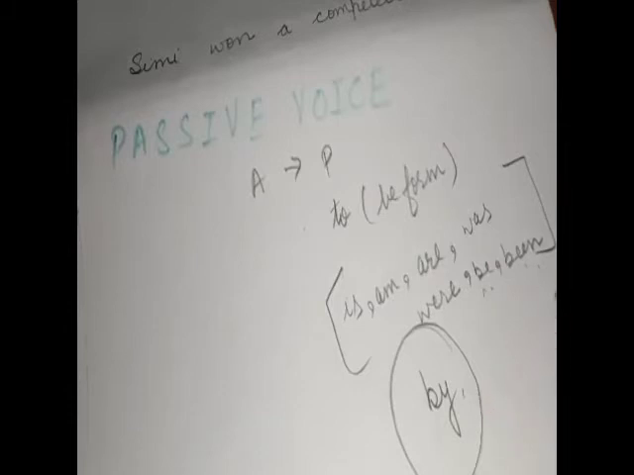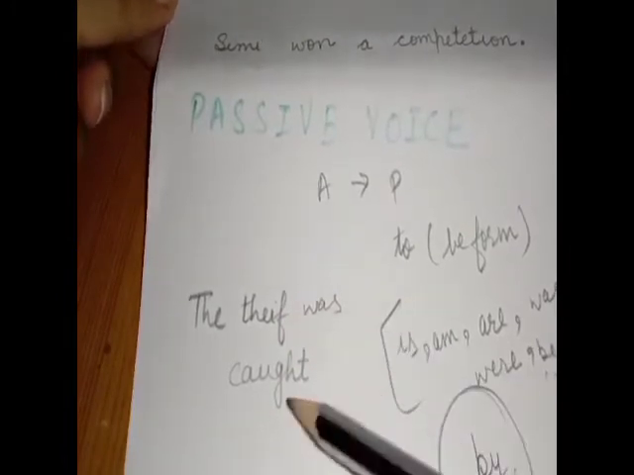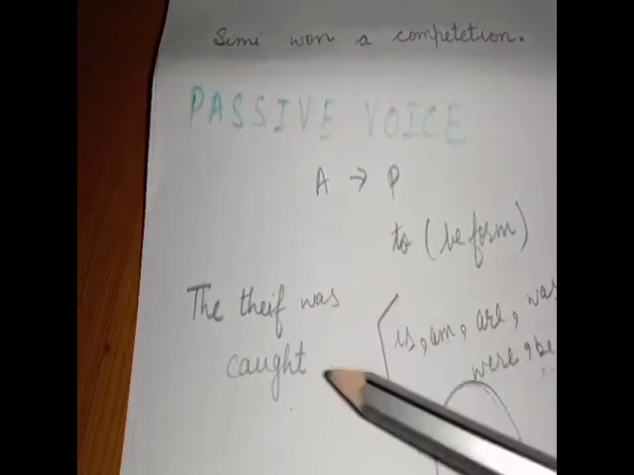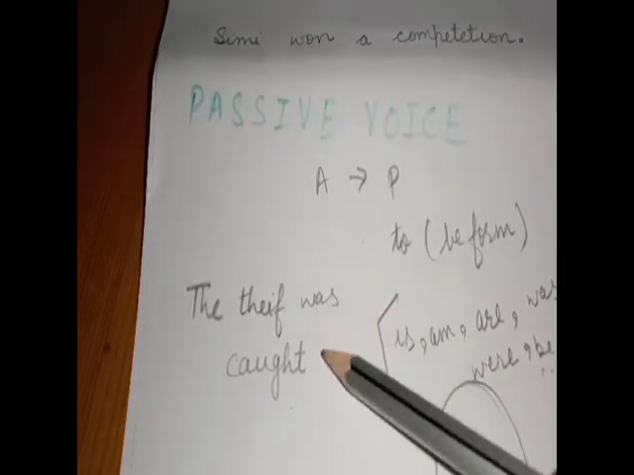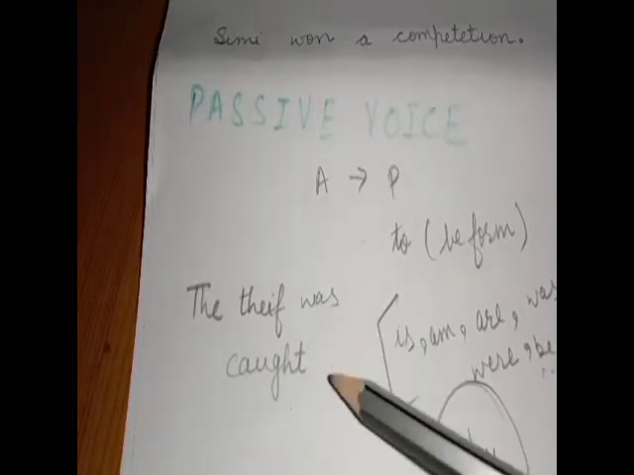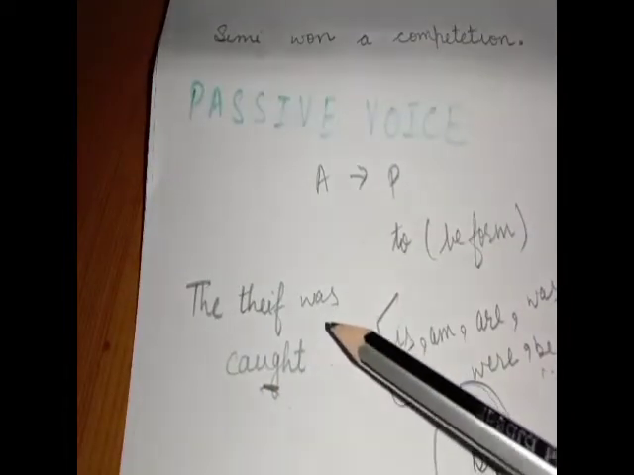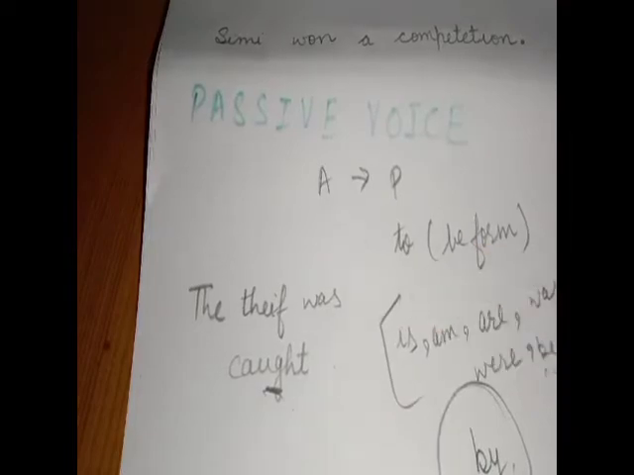We always use by before the object, but every time it is not necessary. Sometimes there is no need of any object. For example, the thief was caught. Here everyone knows who can catch the thief? Only the police. So sometimes there is no need of by and no need of any object when the verb is more important than the object.